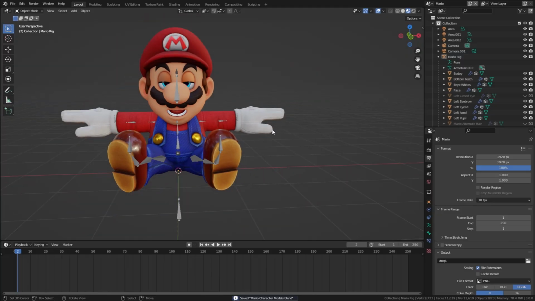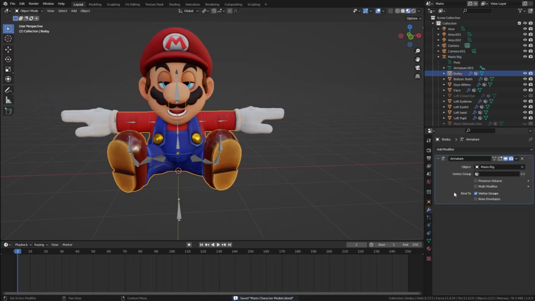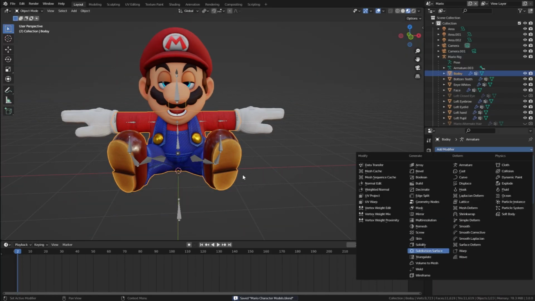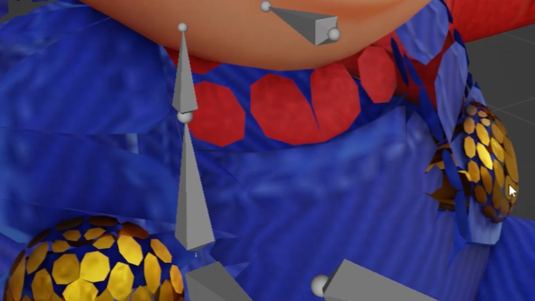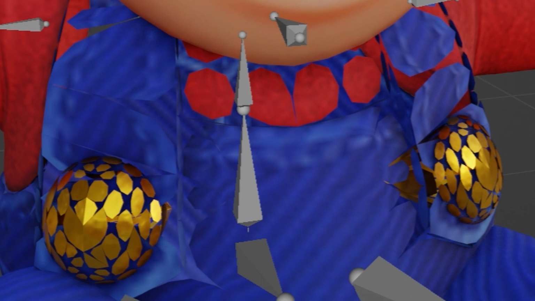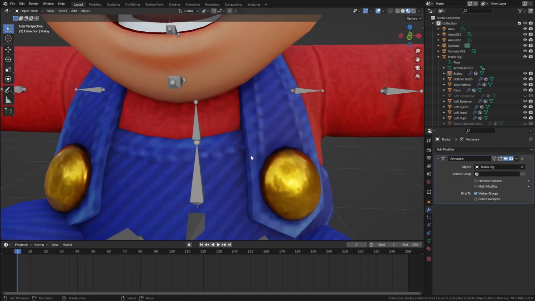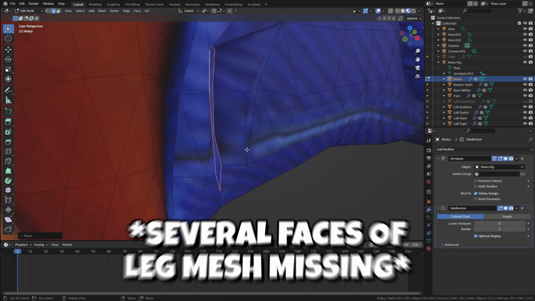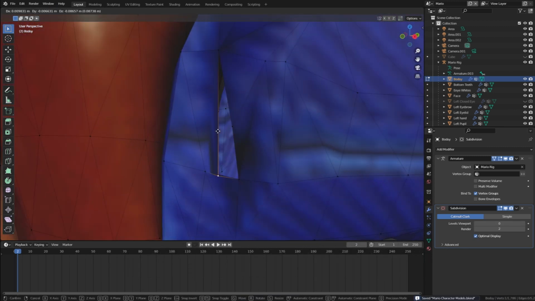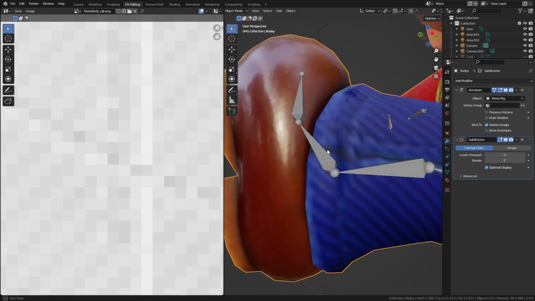In order to correct this, I added a subsurf modifier, which adds more geometry and is supposed to round out the model. The problem was that I ran into this. It's a little bit hard to explain what's happening here, but basically the geometry making up Mario's model wasn't connected to itself properly. I tried to fix it, which caused this to happen, and when I fixed that, it caused this to happen, and I was able to mostly fix this one, and even though it's not perfect, you'll barely notice it when the final render's done.